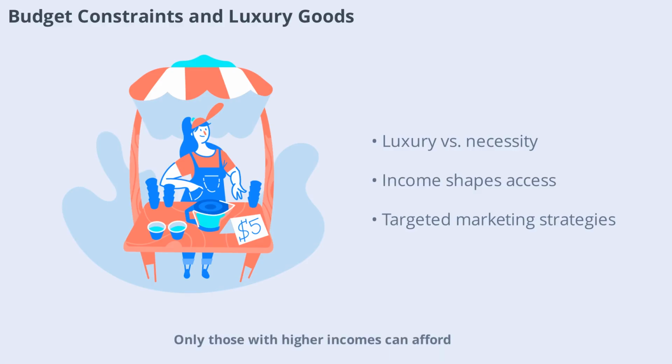Only those with higher incomes can afford to spend on premium brands or exclusive experiences. This creates a clear distinction between necessities and luxuries in consumer behavior. Marketers use this knowledge to target different segments, offering affordable alternatives or exclusive products based on consumers' budget limitations.